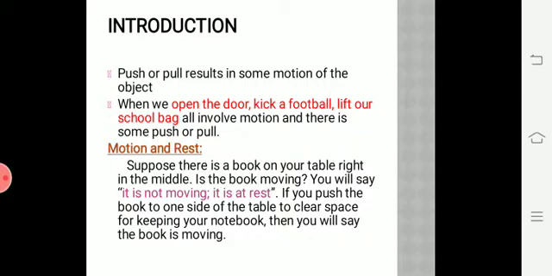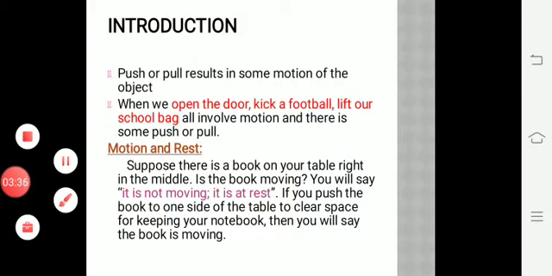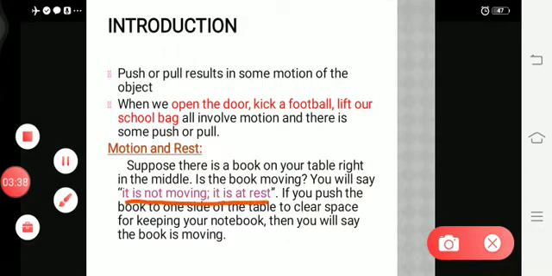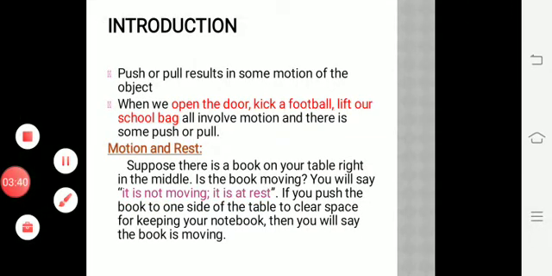Whether the book is moving? No, it is on the table. You can see that the book is not moving. So that state is called rest. When the book is not moving, it is at the center of the table, that is said to be at rest. So that's what they mentioned here. It is not moving, it is at rest.